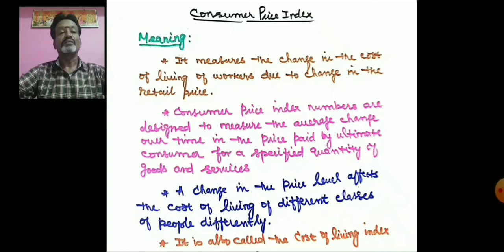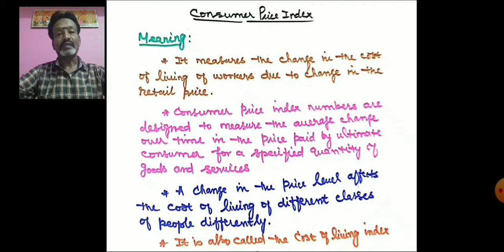Again, the Consumer Price Index is used to study how a change in the price level affects the cost of living of different classes of people differently. If we classify the people into poor people, middle income people and rich people, any change in the price level will definitely affect their cost of living in different ways.